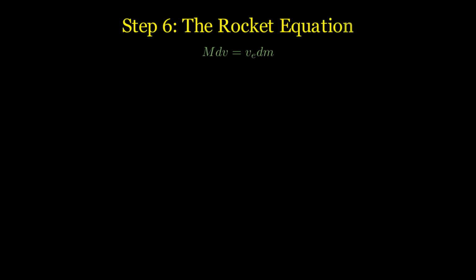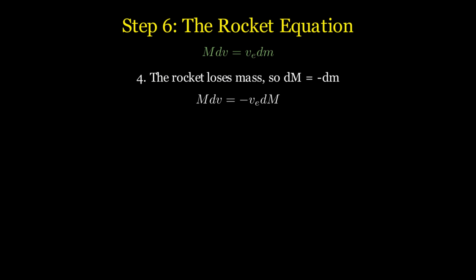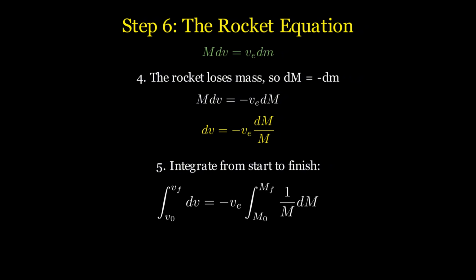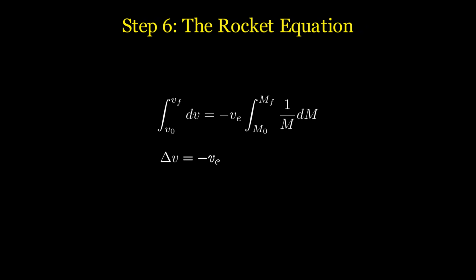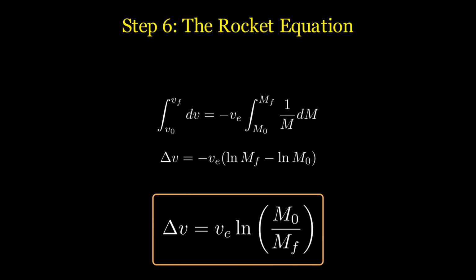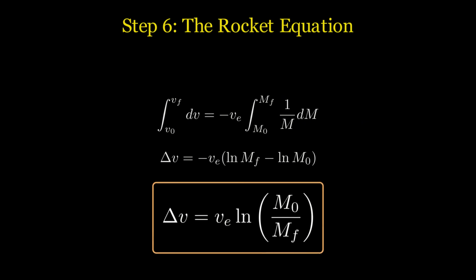Because the rocket is losing mass, dm equals minus dm. Rearranging gives us dv is equal to minus ve into dm over capital M. Integrating on both sides from initial state to final state yields the famous rocket equation. Delta v is equal to ve into log of m0 over mf.